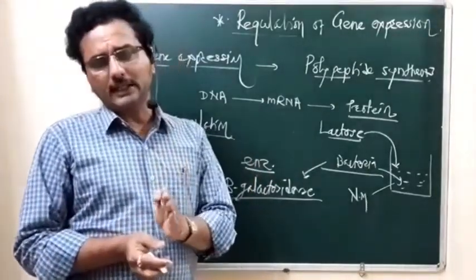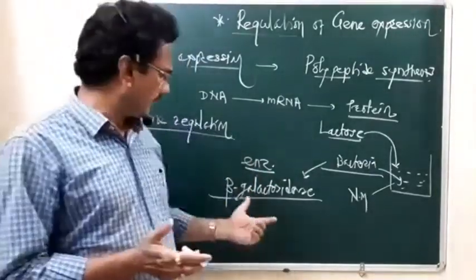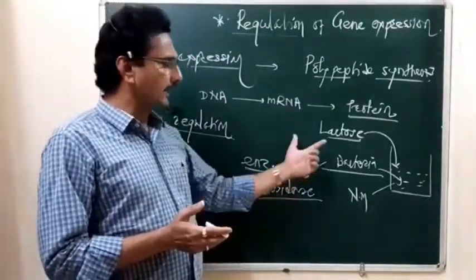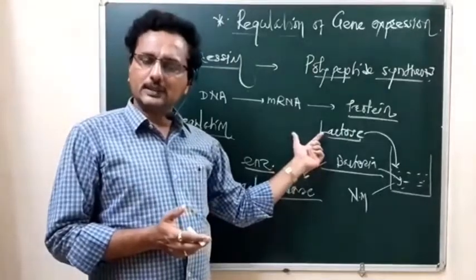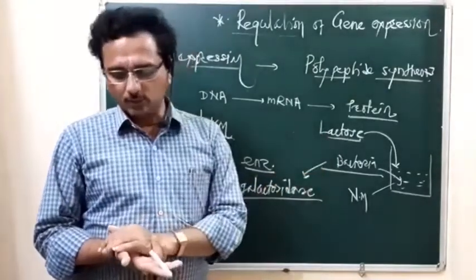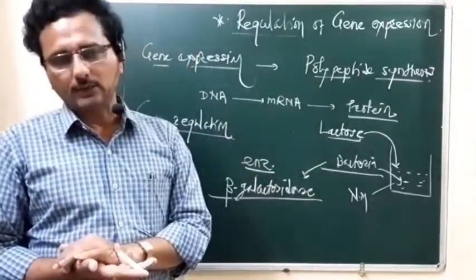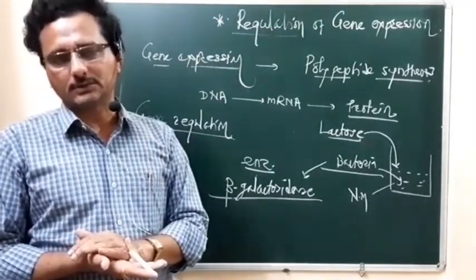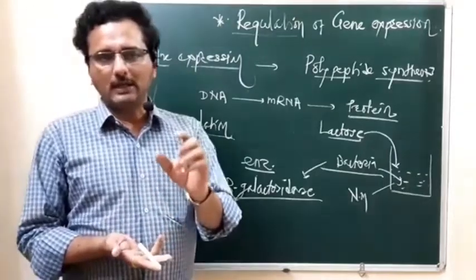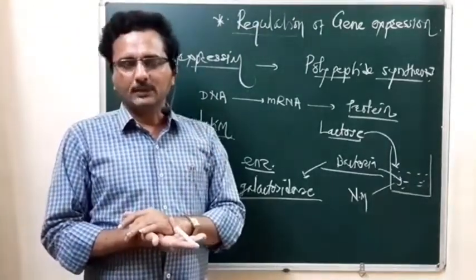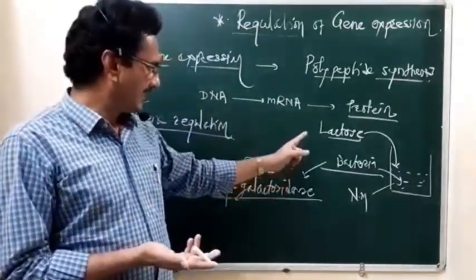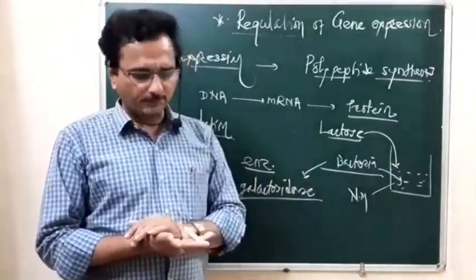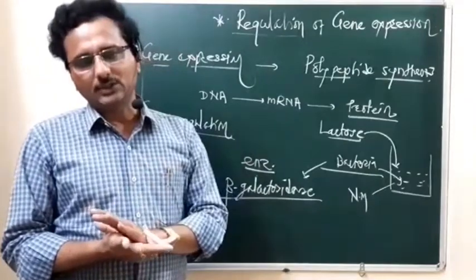You know that the beta galactosidase enzyme is utilized for the hydrolysis of this lactose, and that lactose is converted into the monomers, that means glucose and galactose, and then those monomers are utilized for its own metabolic process. So for that, the bacteria immediately synthesize the beta galactosidase enzyme.